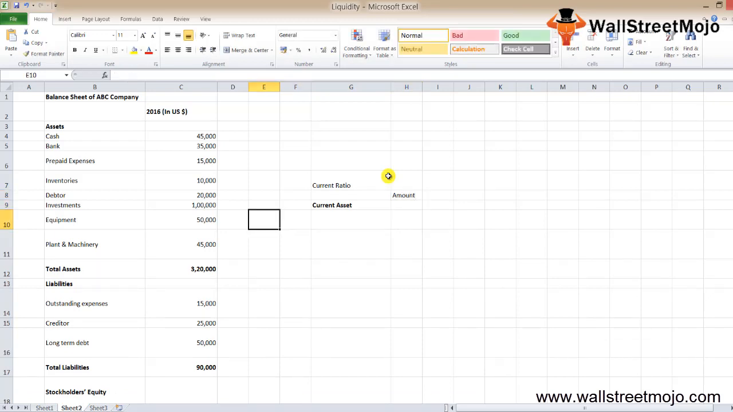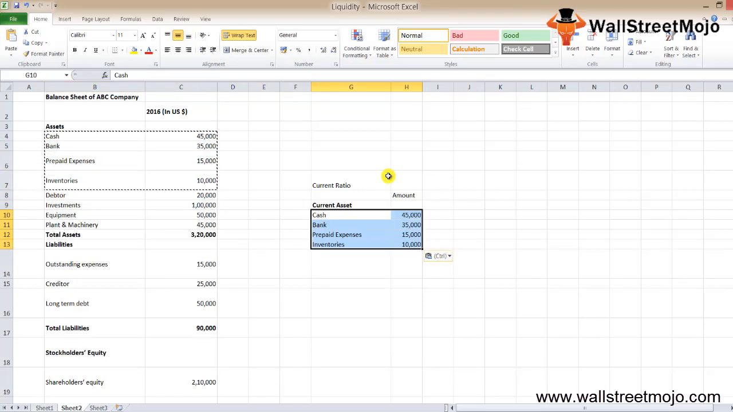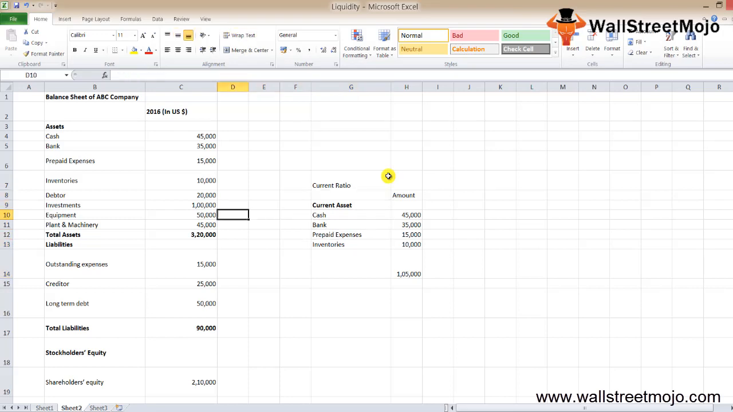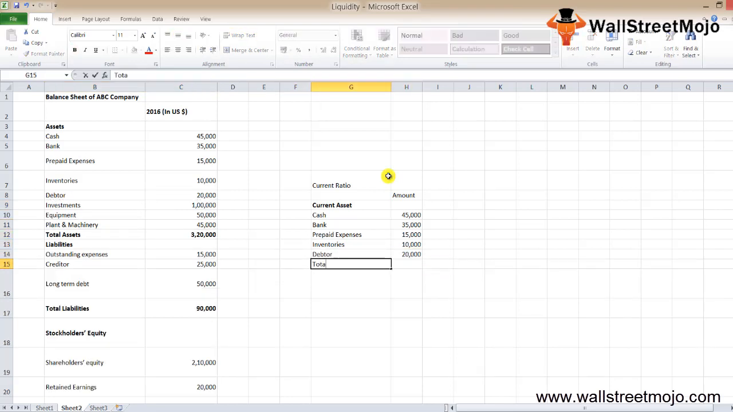So we'll start with the first thing: cash, bank, prepaid expense, and inventory. Let's just copy down the data over here. This is your current assets data. Let's add all of them. And I think we are missing one more: cash, bank, prepaid, inventories. The data is still yet to be written. So Control V. This is your total current assets, that's equal to 1,25,000.